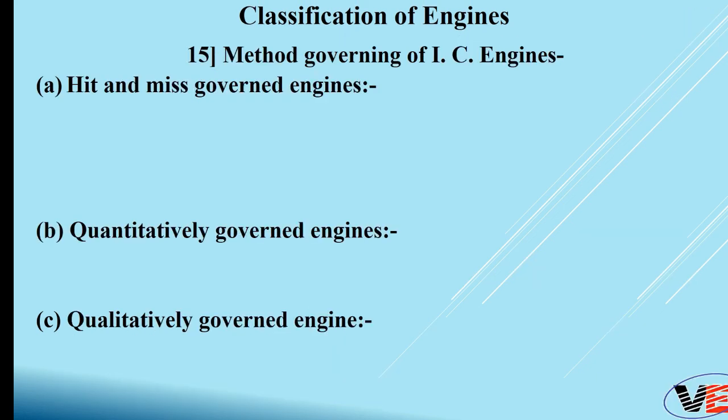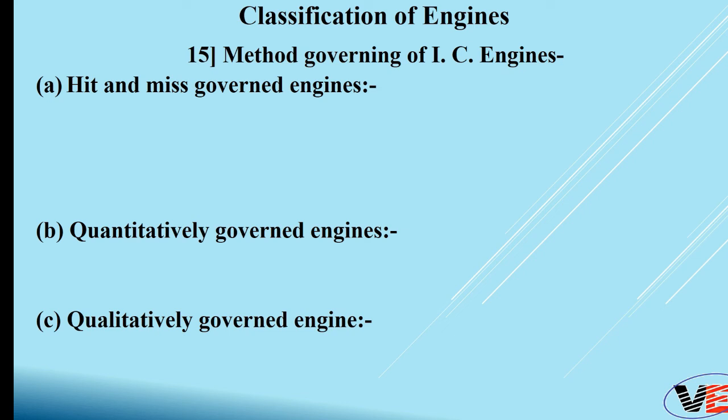So the 15th classification of engine depends on the method of governing of the IC engine. Now, what is governing? A governing system is a system which will control the quantity of your air fuel mixture entering inside the cylinder depending upon the requirement of the load and the speed of the engine. So there are three types of engine based on this governing system. First is hit and miss governed engine, second is quantitatively governed engine, and last is qualitatively governed engine.